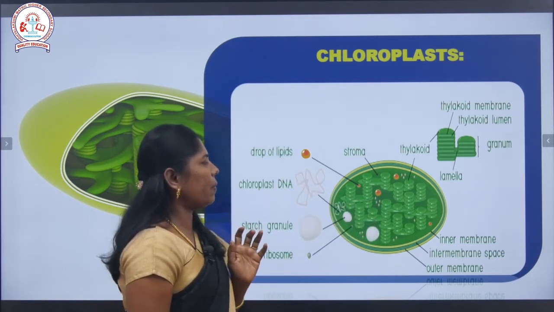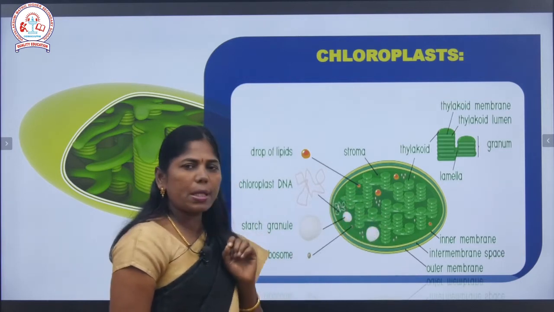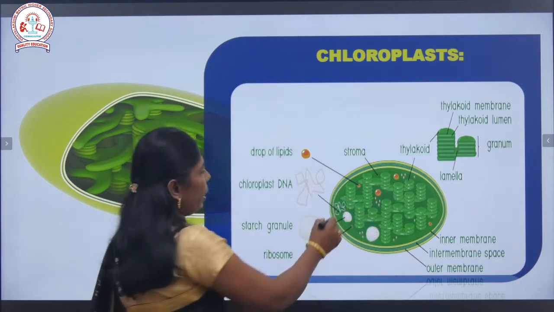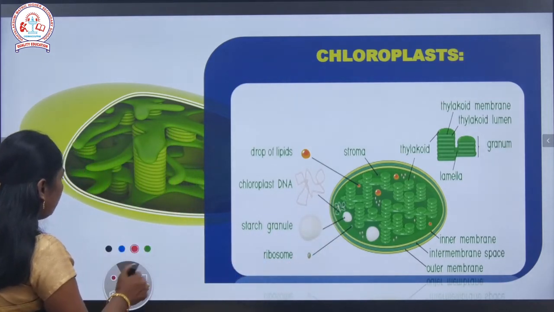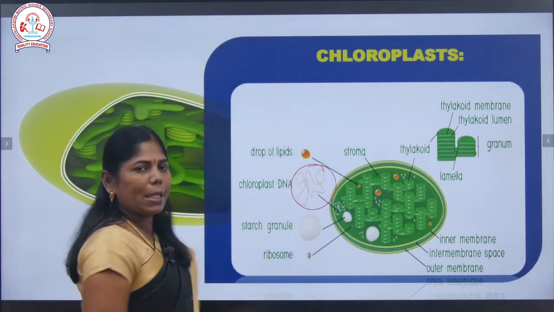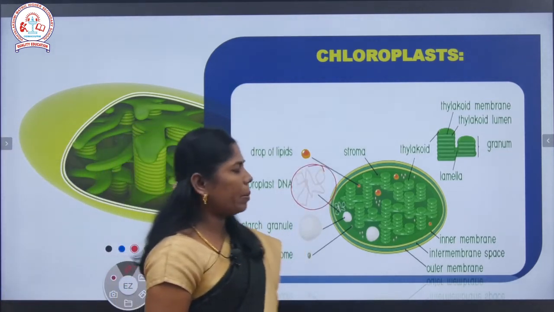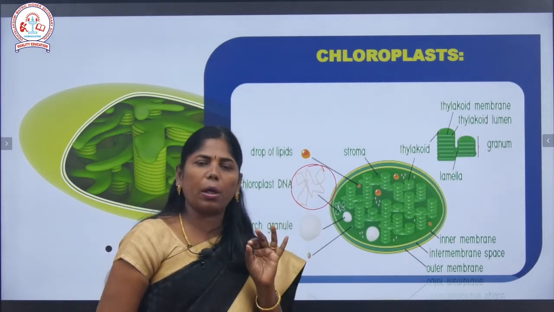Other than this, we can see that ribosomes are present here. And a very important structure, that is circular DNA. The circular DNA is known as a plasmid, isn't it? That circular DNA is present. So only then is it called a semi autonomous cell organelle. Because this is present, we call it a semi autonomous cell organelle.